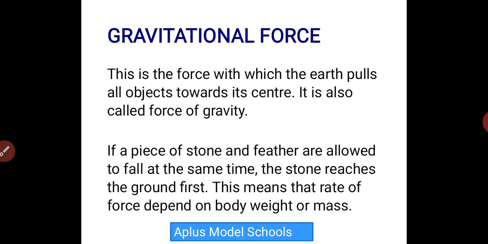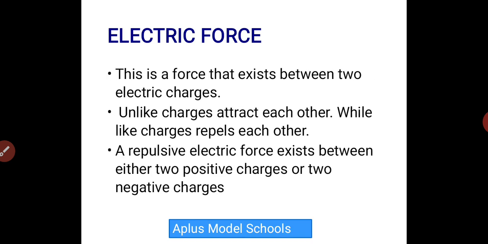That's why you see that the stone gets to the earth's surface before the feather. So if a stone and a feather are allowed to fall at the same time, the stone reaches the ground first. This means that the rate of force depends on the weight or mass of an object. I think you understand that perfectly well.